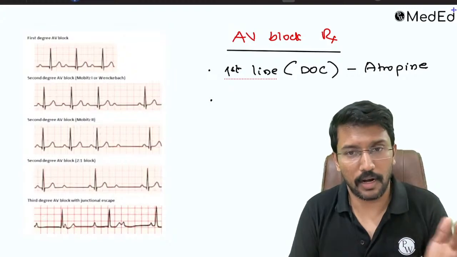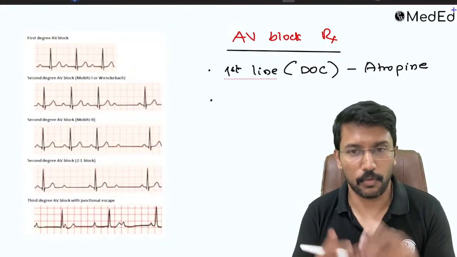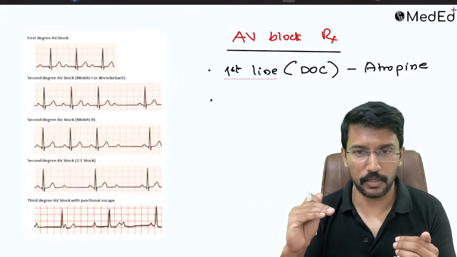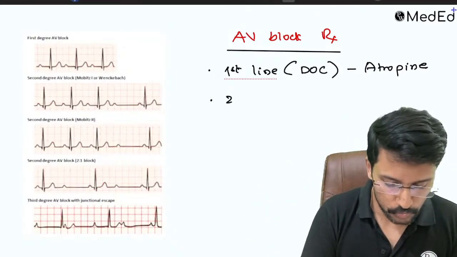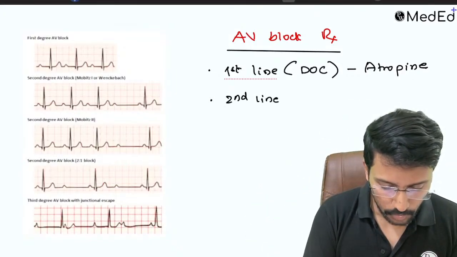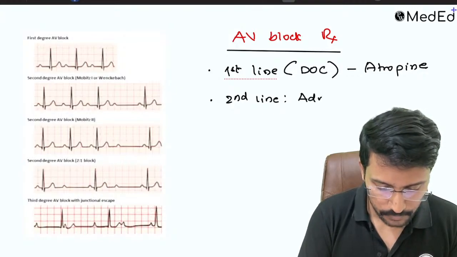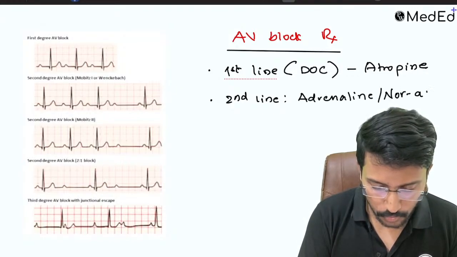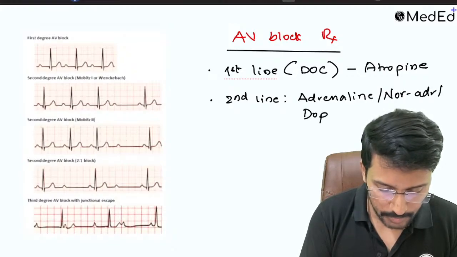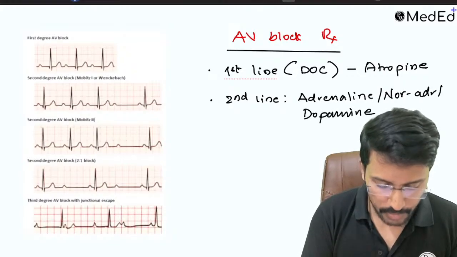If we are not able to get the heart rate normalized with atropine, then what can we do? We have tried one, right? We have tried to inhibit the parasympathetic. Now we can stimulate the sympathetic with the use of adrenaline or noradrenaline. Adrenaline, noradrenaline or dopamine can be used, but these are temporary measures.